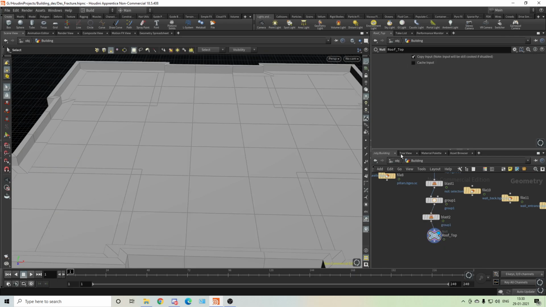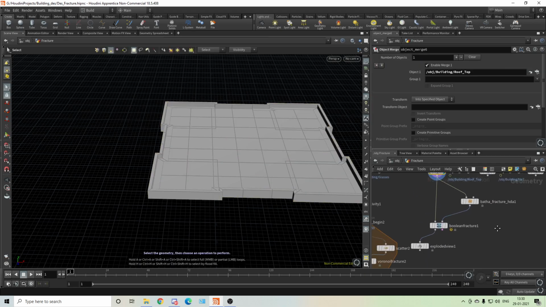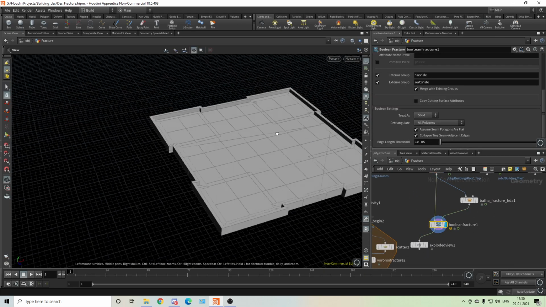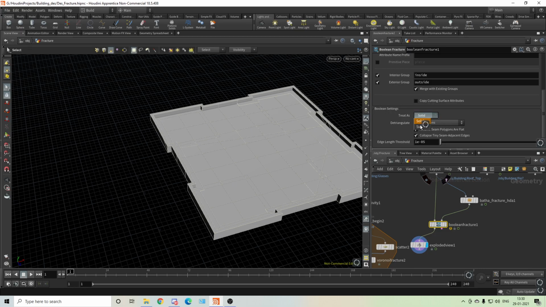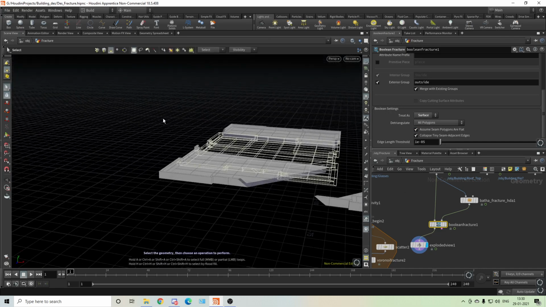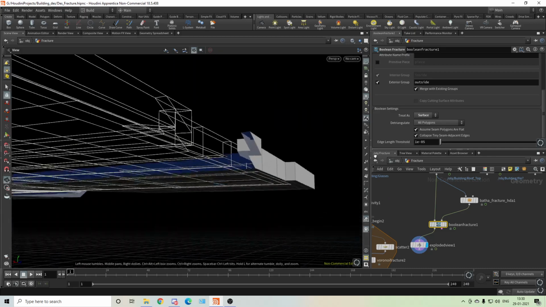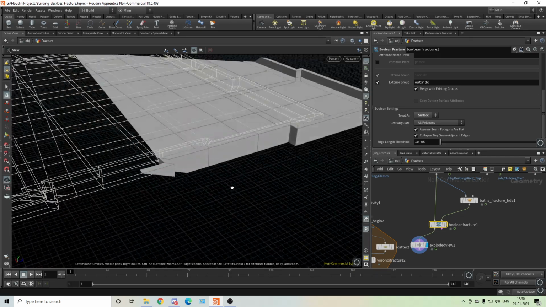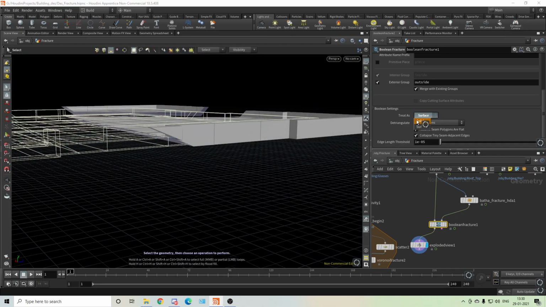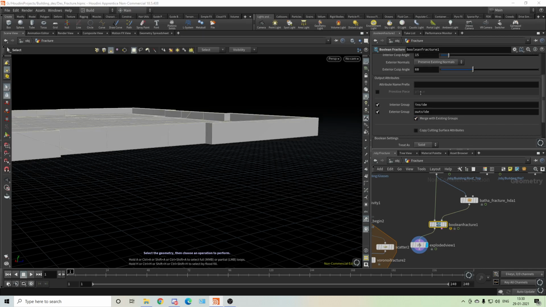Okay, we'll try now. Is it working properly? But it doesn't create geometry inside. Treat as solid. Treat as surface.